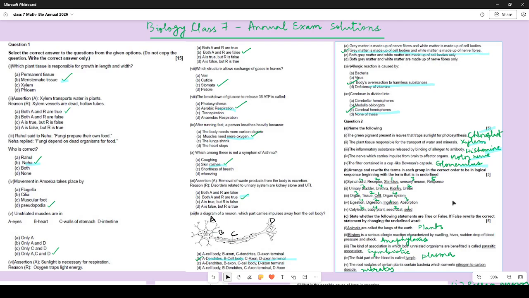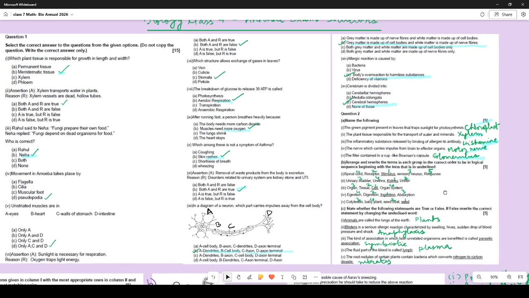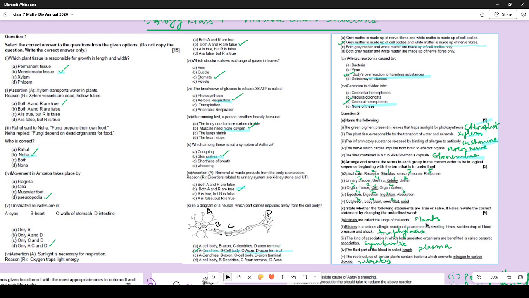State whether the following statements are true or false, and if false, rewrite the correct statement. So you don't just have to write what is wrong, I have written over here. You also have to rewrite the correct statement. Animals are called the lungs of the plant. No, plants are called that. Many have written trees. No, not just the trees. All the green plants are called the lungs of the earth.